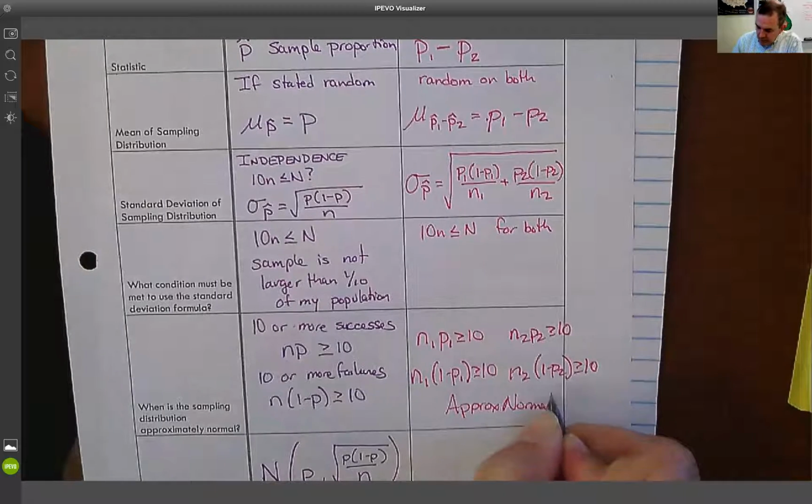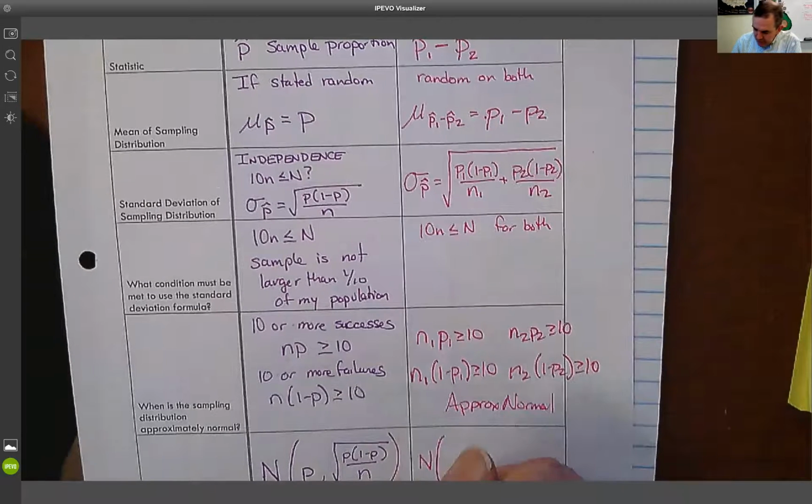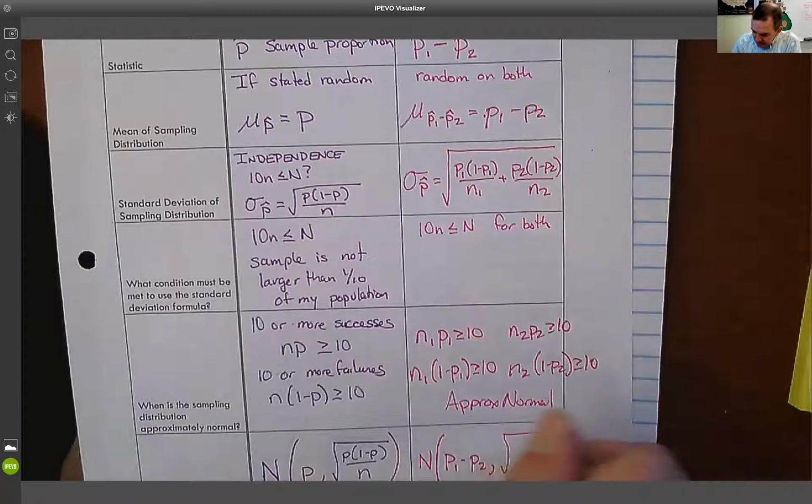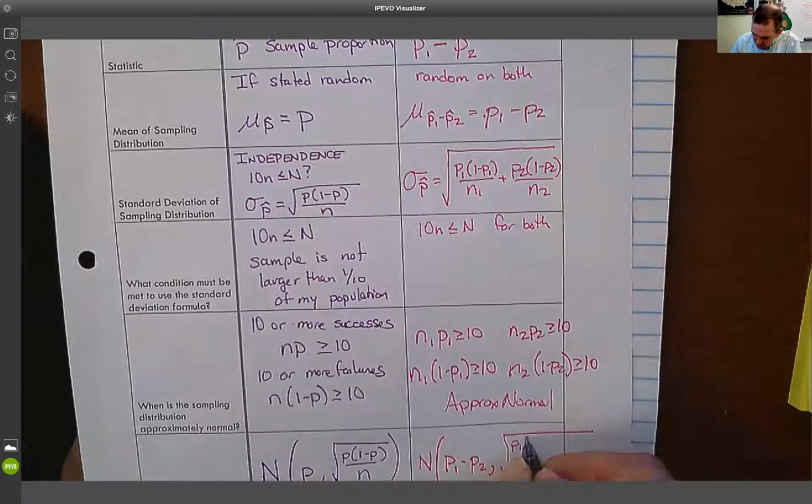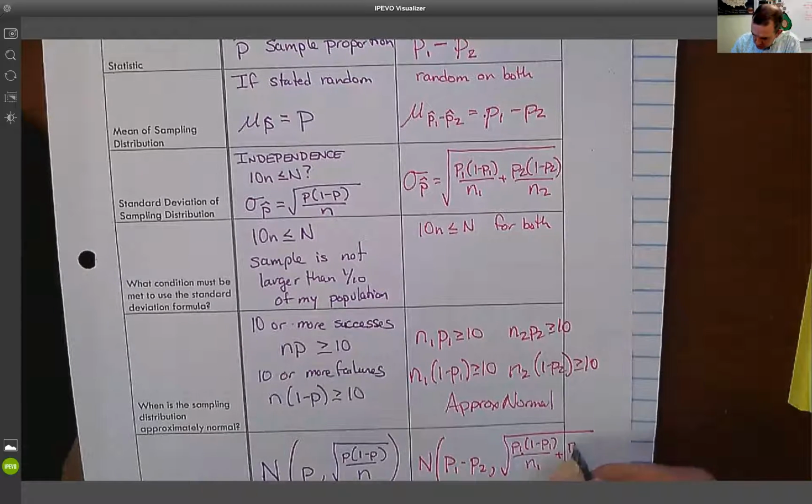And again, the reason that I want to do this is because I want to be able to figure out a normal distribution centered at a calculable mean and a calculable standard deviation, the square root of P1 times 1 minus P1 over N1 plus P2 times 1 minus P2 over N2.